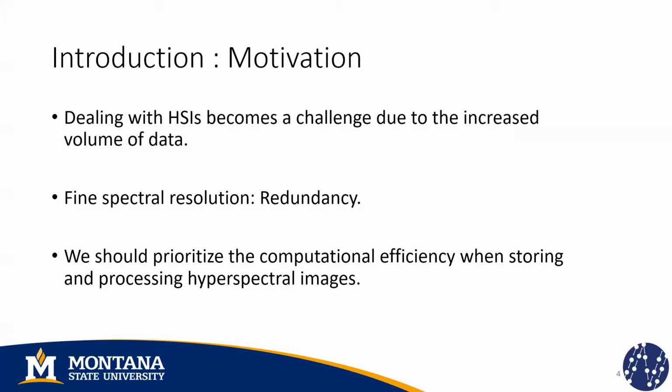So the motivation is that we observe that dealing with these images is challenging due to the increased volume of data. We also observe that the fine spectral resolution is not always needed. It can introduce redundancy in our data, which is a problem for many machine learning models. So we should prioritize computational efficiency when storing and processing the data.